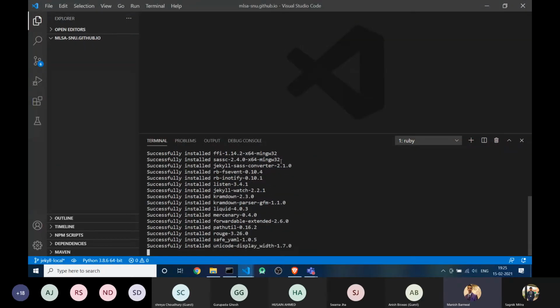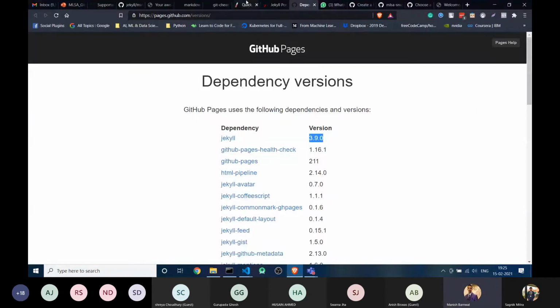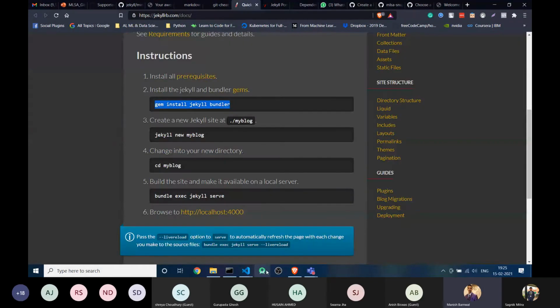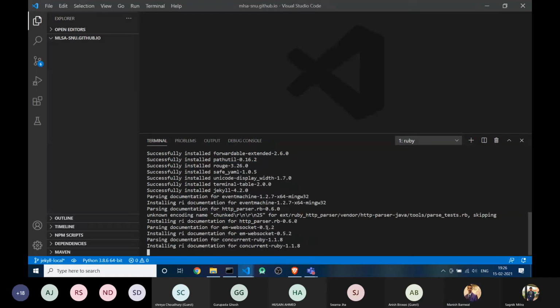So you can see I just ran the bundler command. GitHub Pages and Jekyll are all installing their files. Okay. Then again Jekyll new, it will create a directory on your PC in your repository. So it will take a few minutes, but it will work.